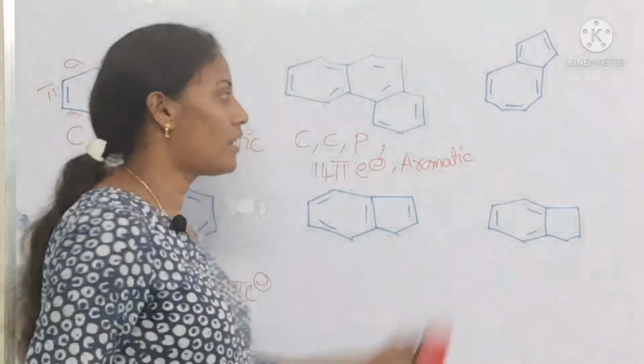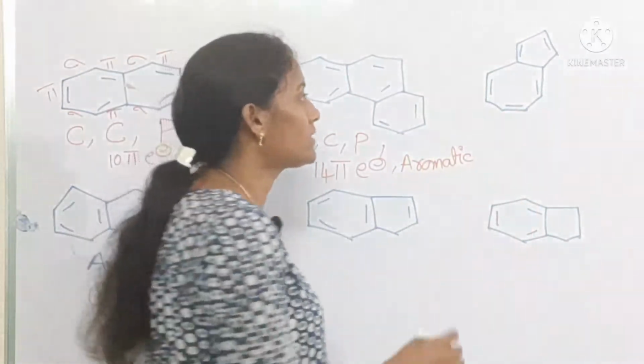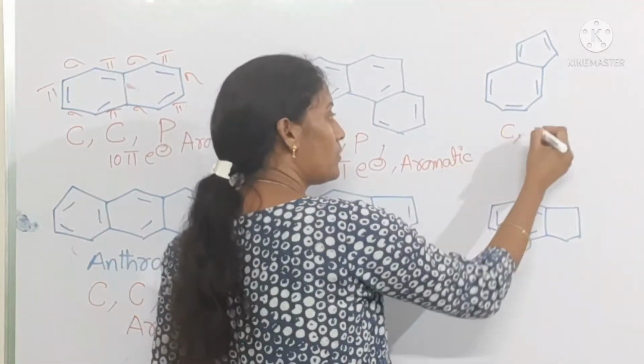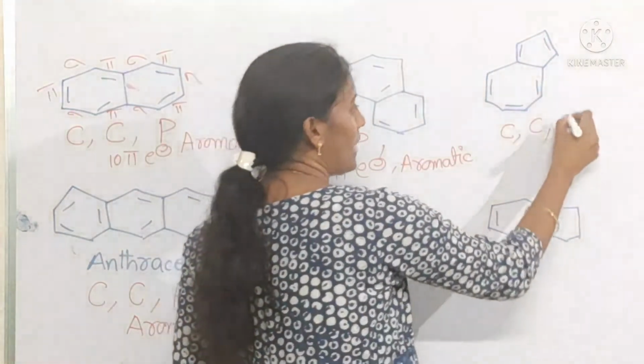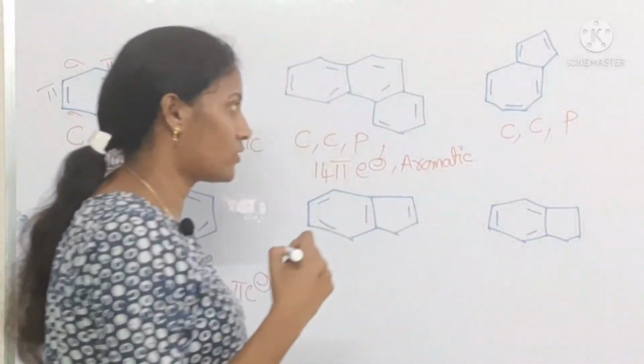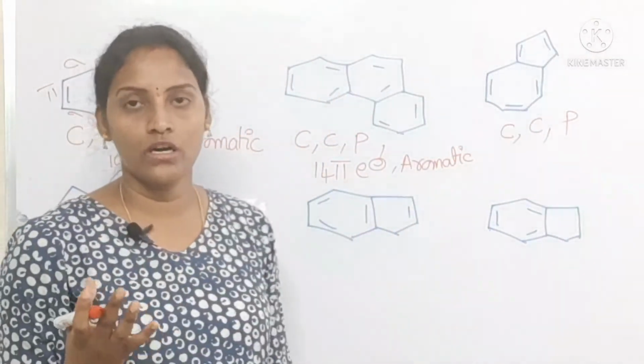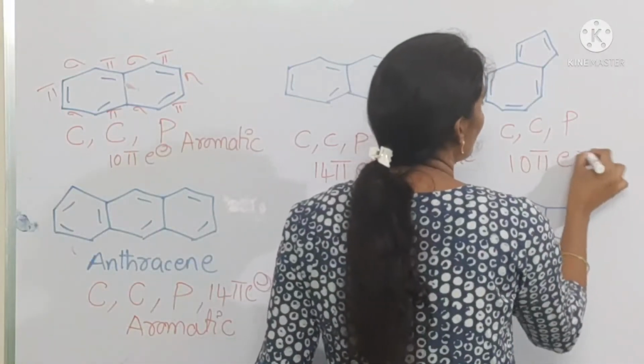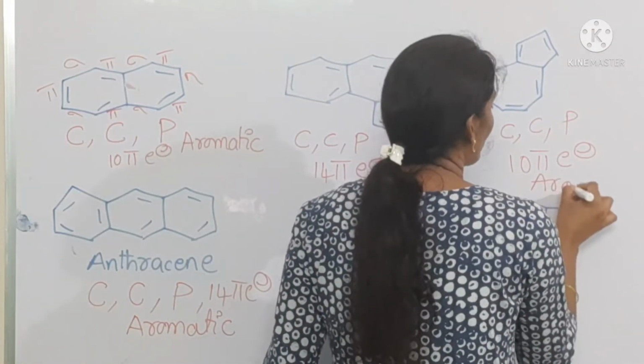Coming to azulene, if you see azulene, this is a cyclic compound, conjugated one also, planar. How many pi electrons are here? See, 5 pi bonds are there, that means 10 pi electrons. So this is also an aromatic one.